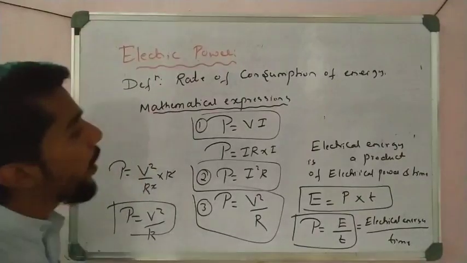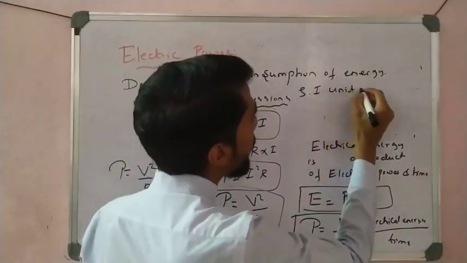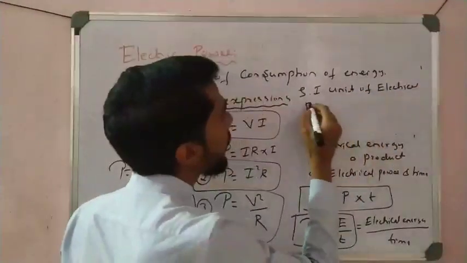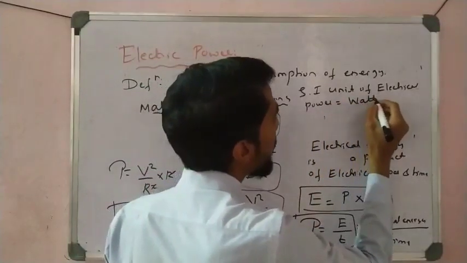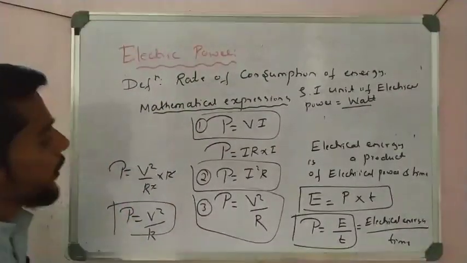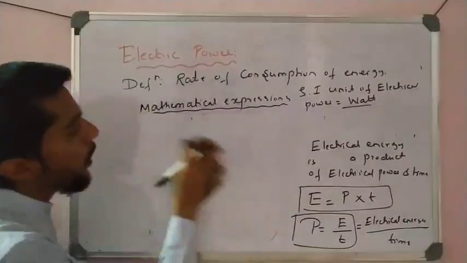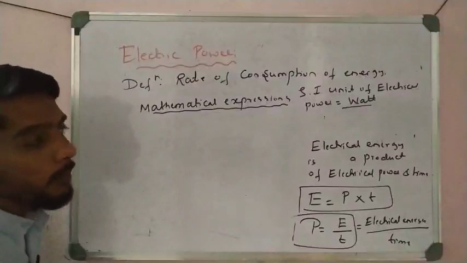Okay, now see here, the SI unit of electrical power is watt. That is very important. Remember the SI unit of electrical power is watt.